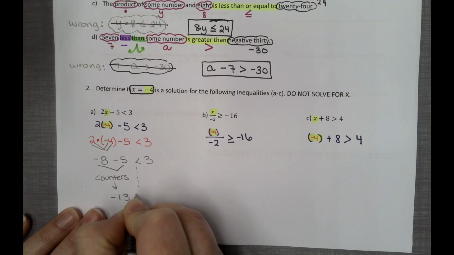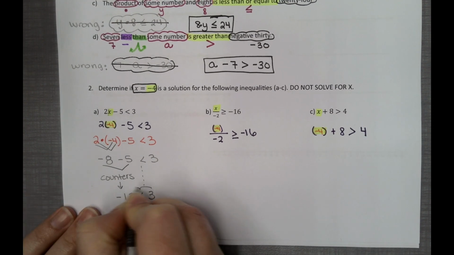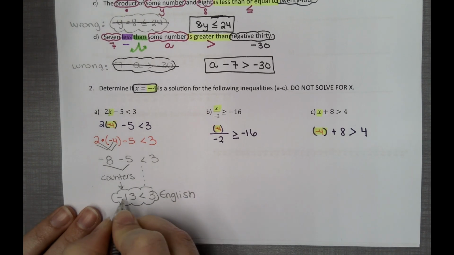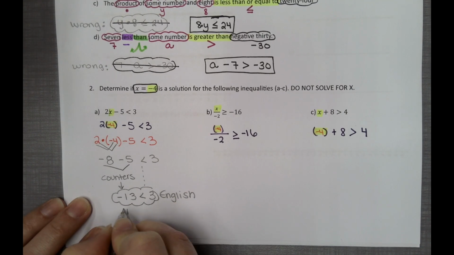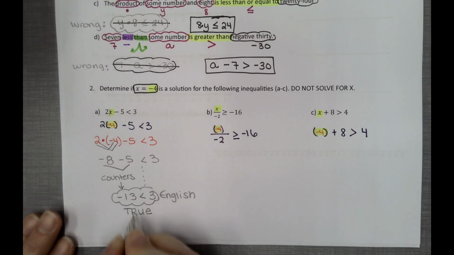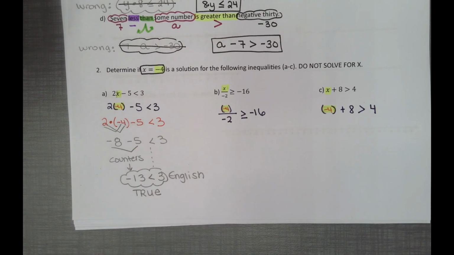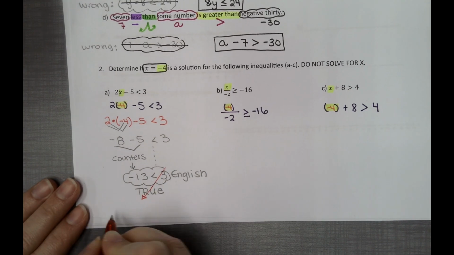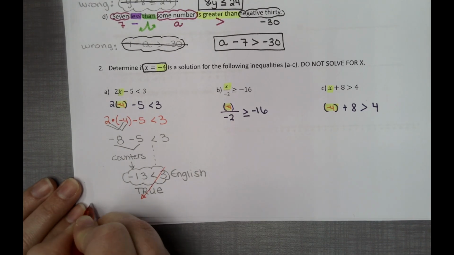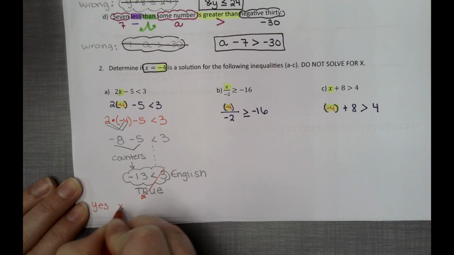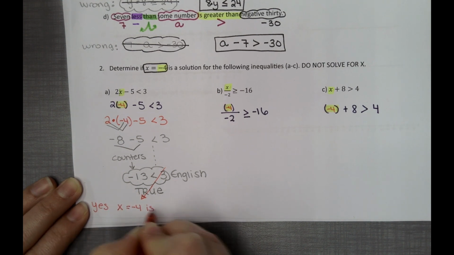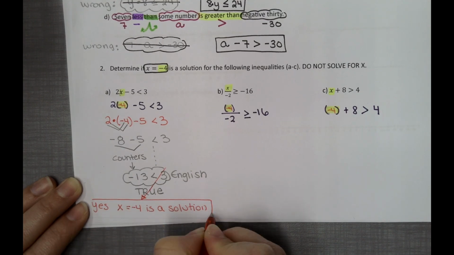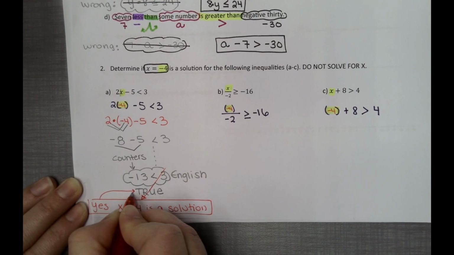Is negative 13 smaller than 3? This is going to be your English. And this right here, is negative 13 smaller than 3? Yes, this is true. This is not your answer, okay? Not the answer. The answer is going to be yes or no. Yes, it is a solution. No, it is not. So yes, x equals negative 4 is a solution. And that's because we got true. So yes, because true.